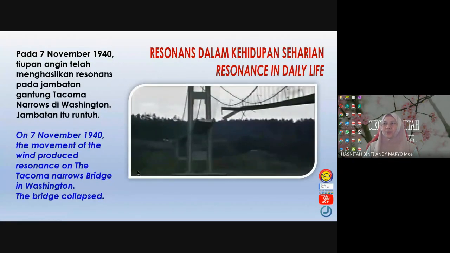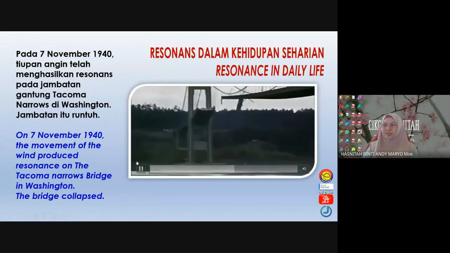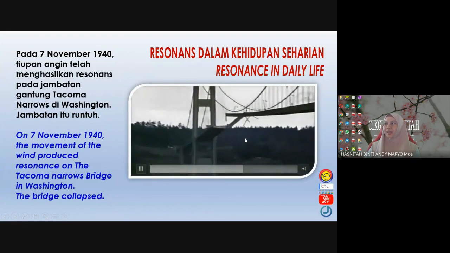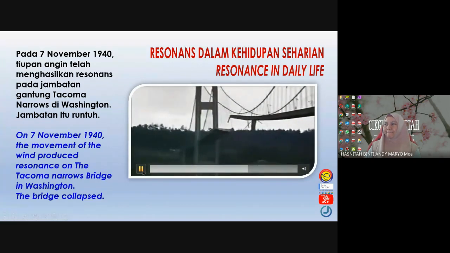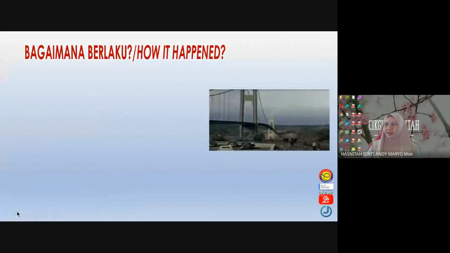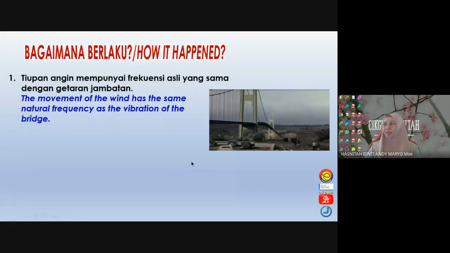Somehow, a very calm and mild wind like this can also cause a disaster, due to resonance. Kita tengok sekali lagi. Ini pun sama. So how it happened, kalau kita tengok from another angle, daripada sudut yang lain pula. So this is the reason what happened on that day.